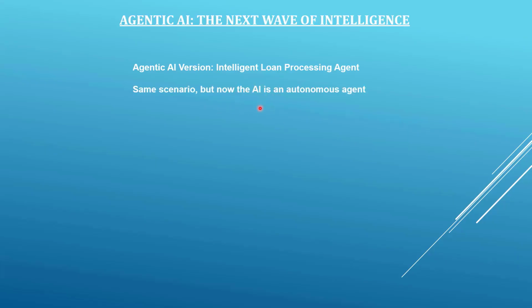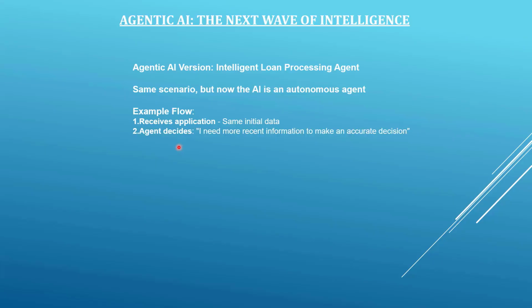We will take the same scenario, but now the artificial intelligence agent is an autonomous agent which can take decisions and takes actions as well. Now let's understand how the loan processing works with an agentic AI system. The agentic AI system receives the application. Now the AI agent decides if it needs more recent information to make an accurate decision. It will request or find more information on the application.